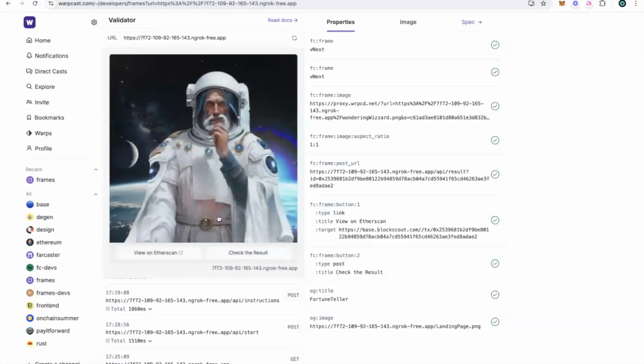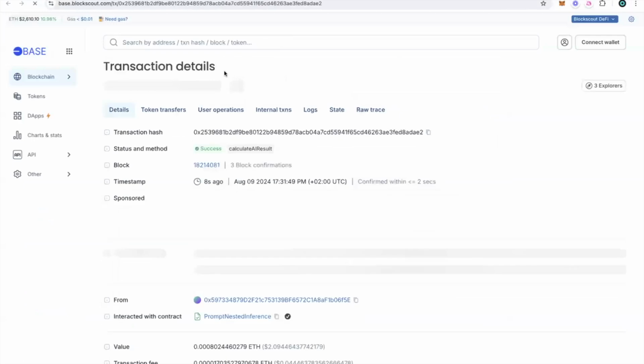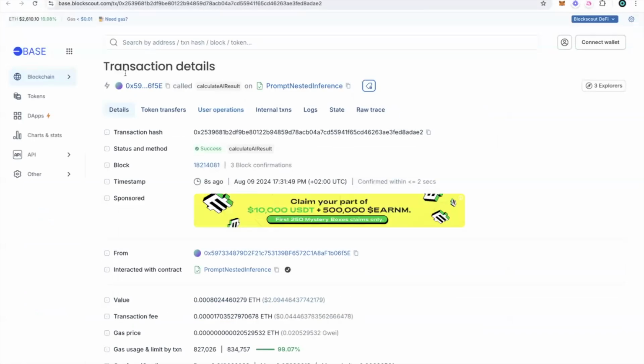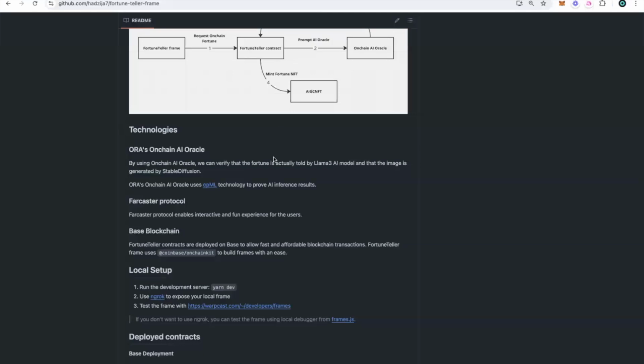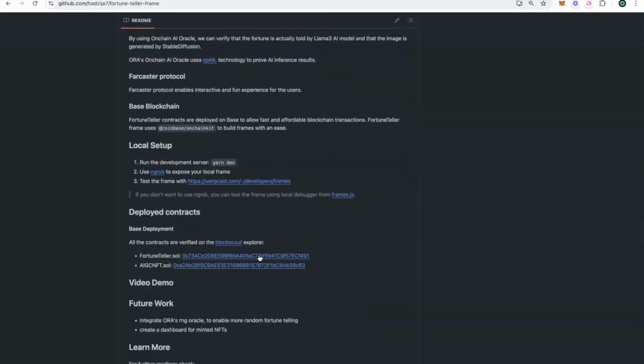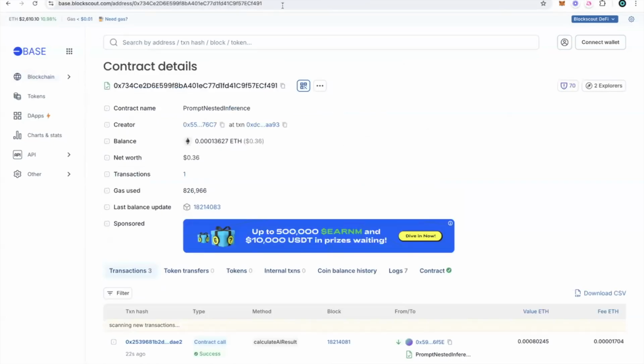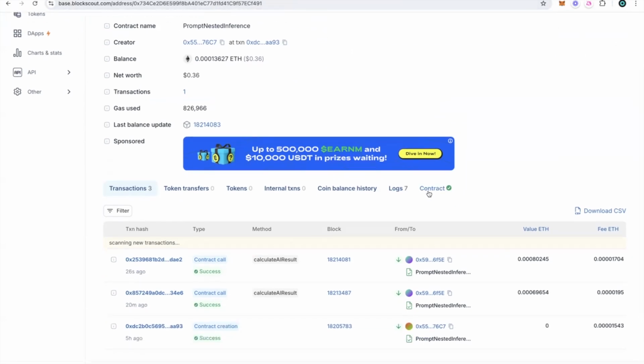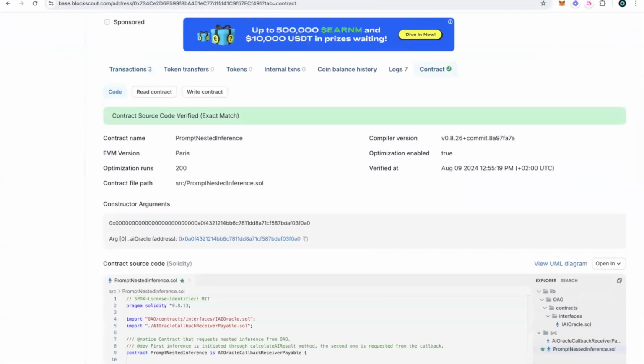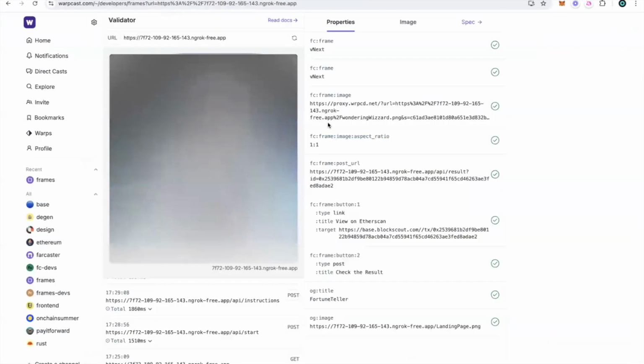We can view the transaction we submitted on Blockscout. By the way, the contracts we're using are verified on Blockscout, and I put them in the README so that everyone can see them. While this result is being generated, we can also look at the contract.